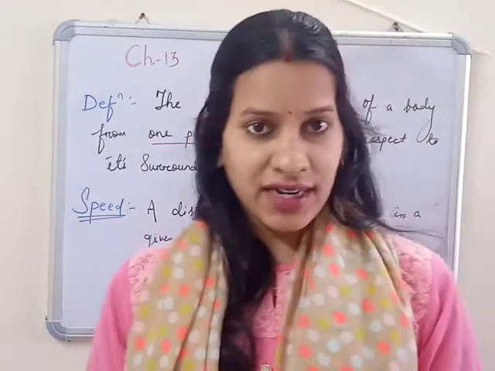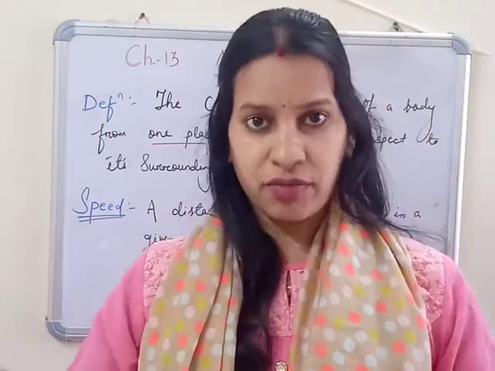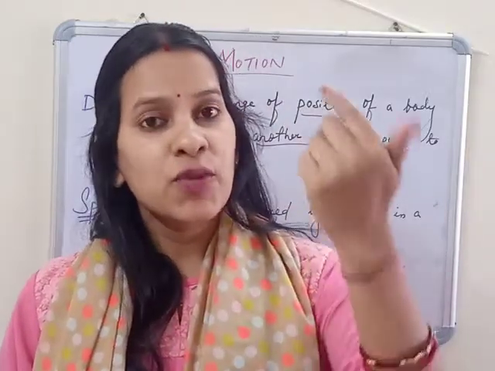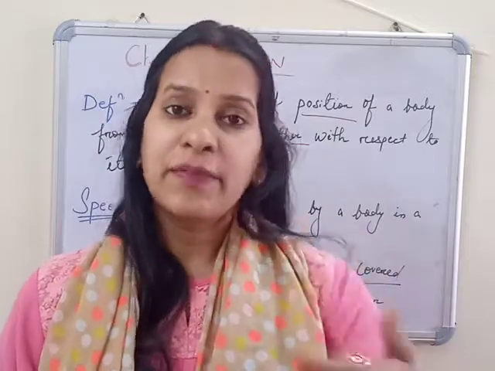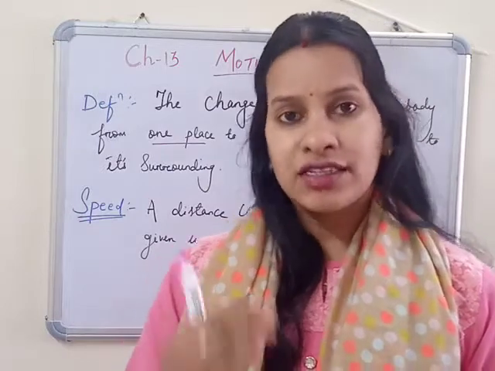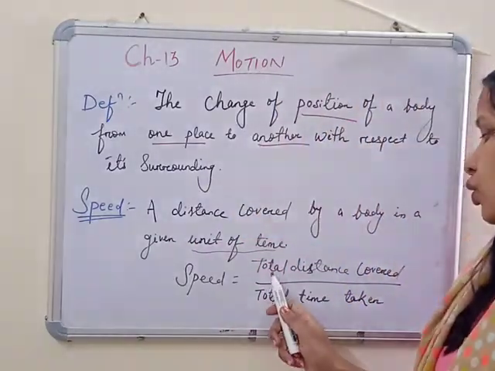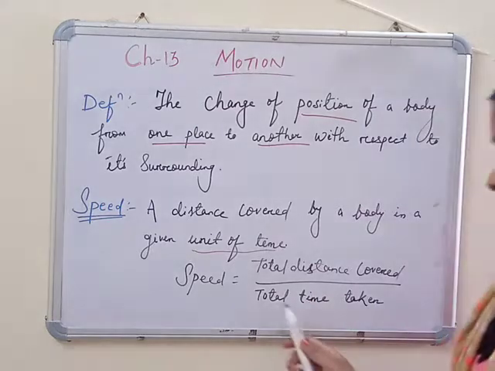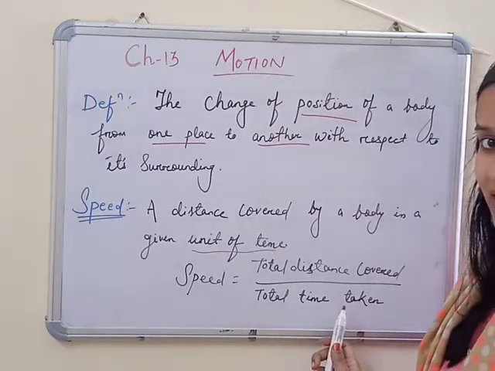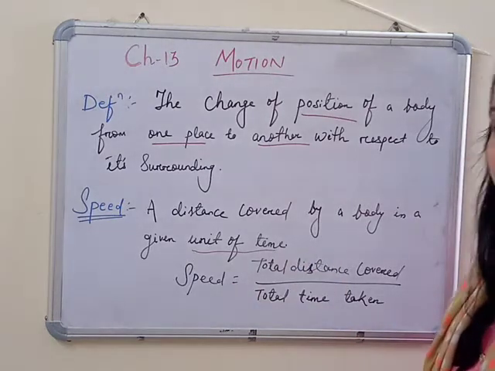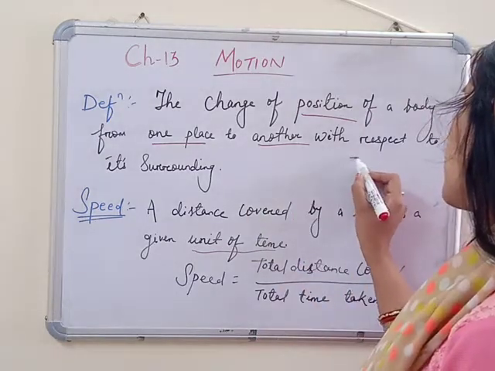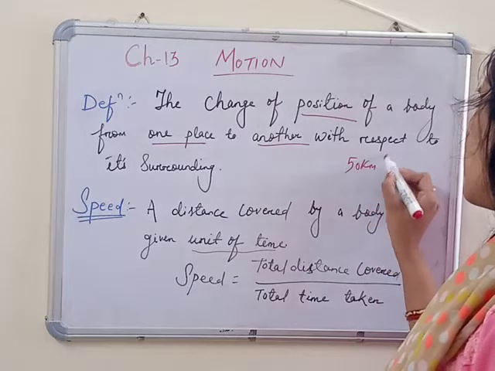It means the distance covered by any body in a particular time period is called its speed. कितना टाइम में कितना डिस्टेंस कवर कर रहा है उसके ऊपर उसका स्पीड फास्ट या स्लो डिपेंड करता है. So if you are going to find out the speed of any body, simply put the formula: total distance covered by the body divided by total time taken. एक पर्टिकुलर डिस्टेंस को कवर करने के लिए कितना टाइम लिया है उसको डिवाइड करने से you will get the speed. Normally you may have read that a bus speed is 50 kilometer per hour.